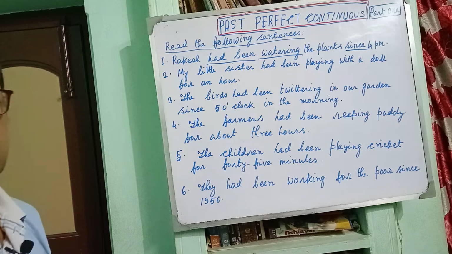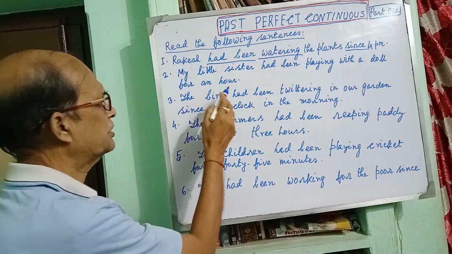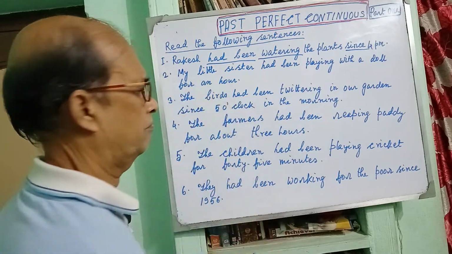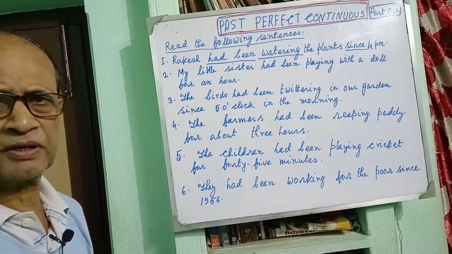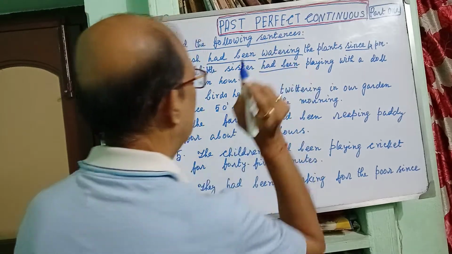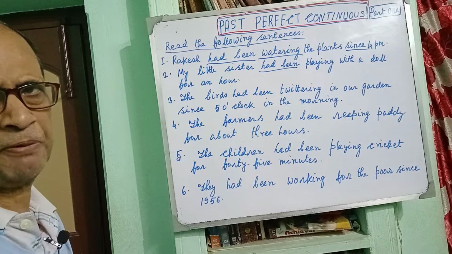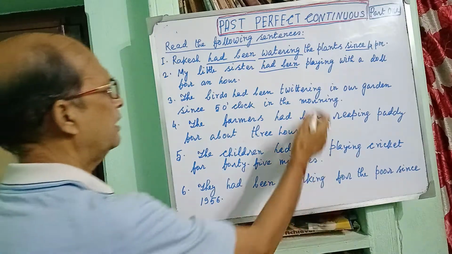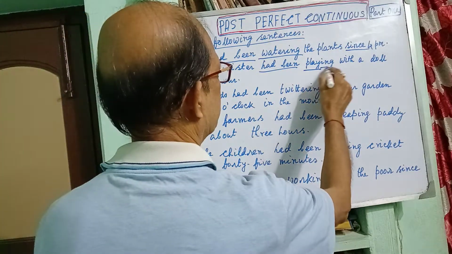Now come to the second sentence. My little sister had been playing with a doll for an hour. You see, my little sister is also third person singular number, and had been is used, it is universal. In the case of past perfect continuous tense, had been must be used, and play is the finite verb and ing suffix.